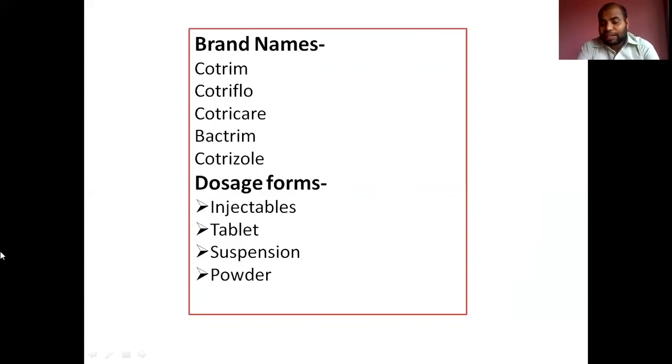So that is the difference between the sulfonamides and cotrimoxazole: none of the sulfonamides is used as injectables or as a parenteral formulation, but cotrimoxazole is widely used as injectables or a parenteral formulation. So this is very useful for infection in the meninges, in meningitis, as well as respiratory tract infection, to treat bronchitis, etc. Now we are going to see the uses.